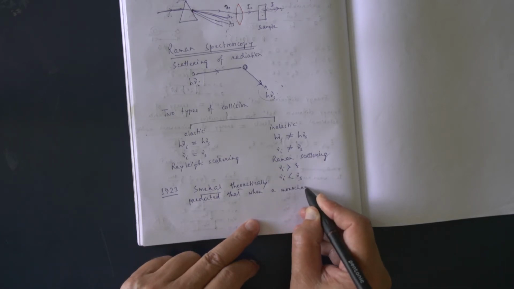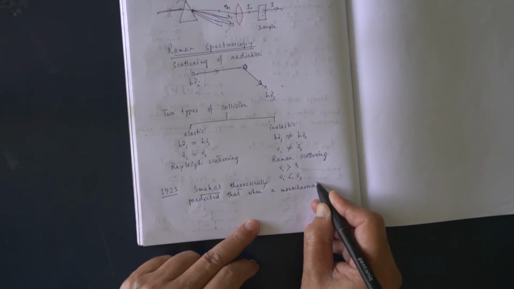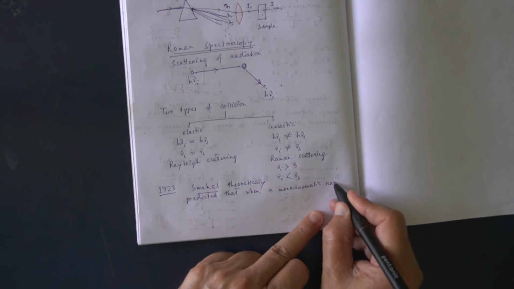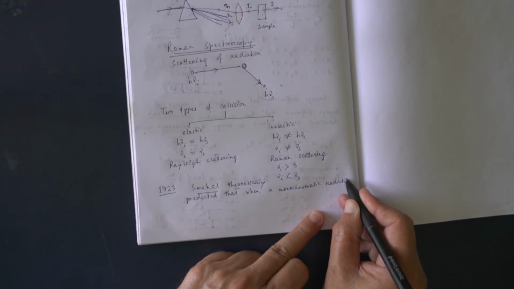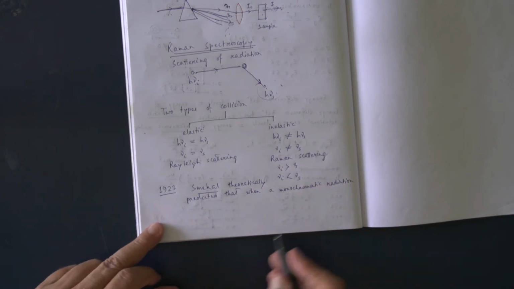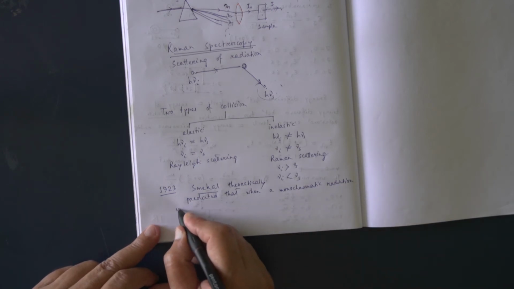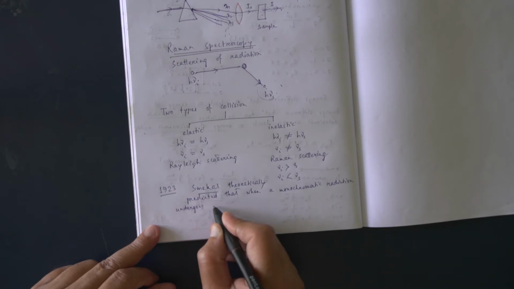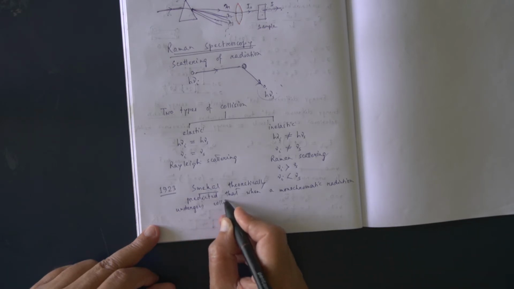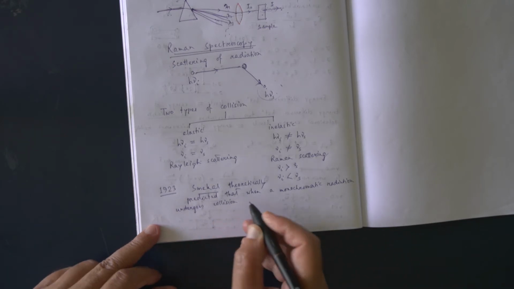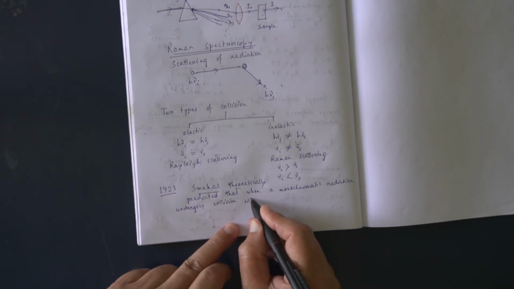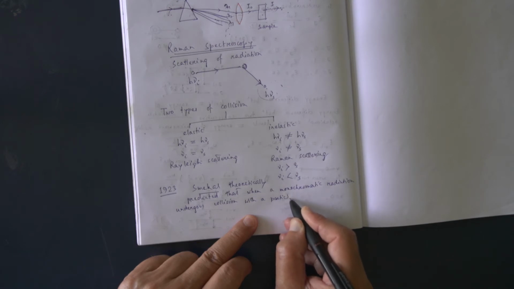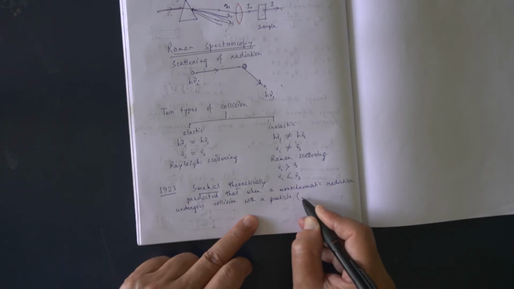What is monochromatic radiation? Monochromatic radiation means having a single wavelength. Particle means a molecule.